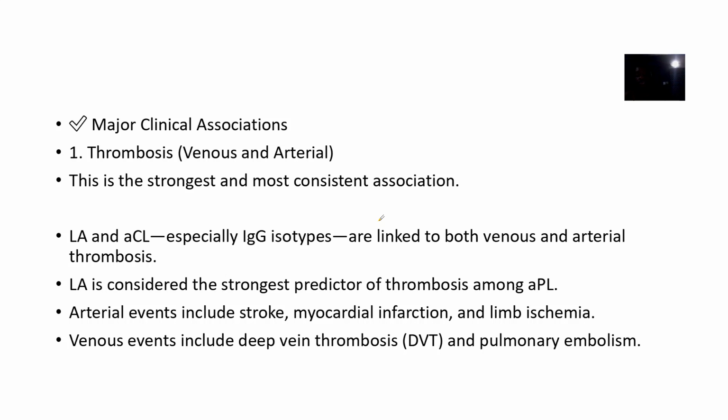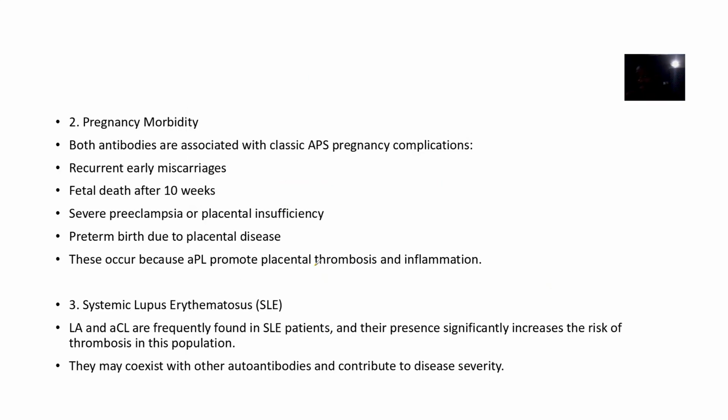So you should know that for major associations, you can see the lupus anticoagulant and the anticardiolipin in medical conditions like thrombosis. All right, you can see them in thrombosis of the vein, that's venous thrombosis. You can see them in thrombosis of the artery, that's arterial thrombosis. Once you see them, they actually help you to confirm that there's a thrombotic issue.